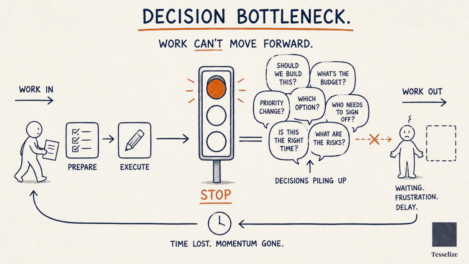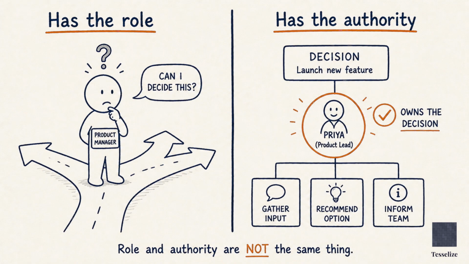The frustrating part, the roles are clear. The RACI is done. But having a role does not automatically give you the authority to make the decisions that role requires. That authority needs to be explicitly defined, and most companies never do it. The result? A company full of capable people who are waiting to be told what to do. Not because they cannot decide, but because they were never told they could.